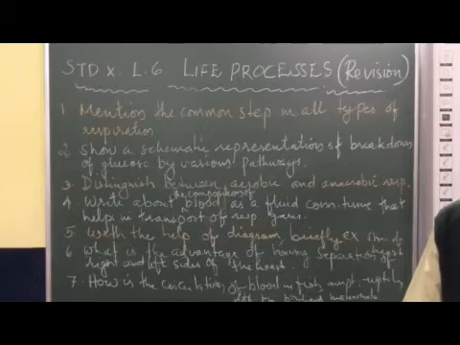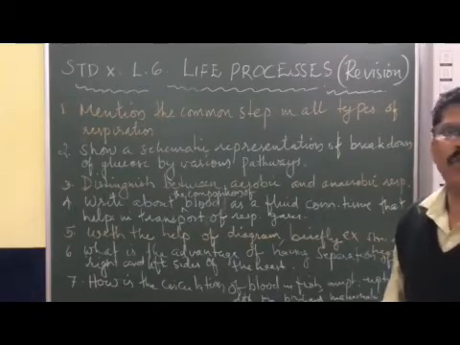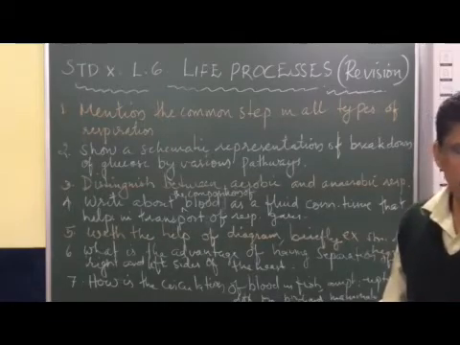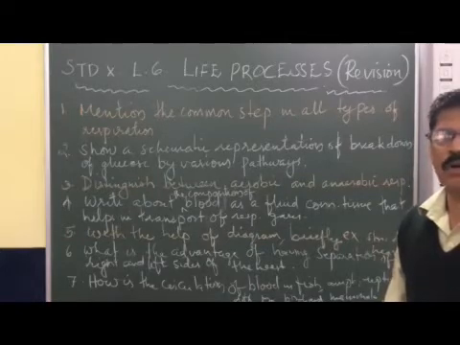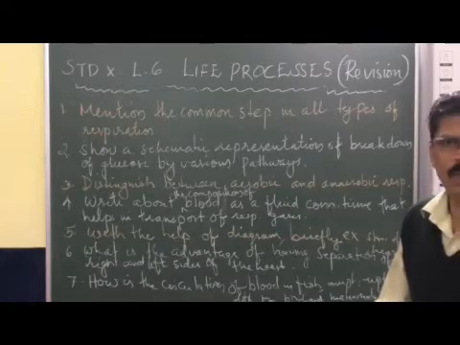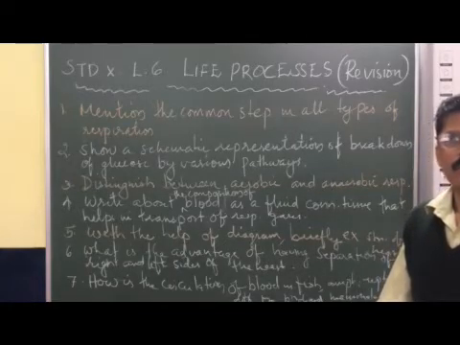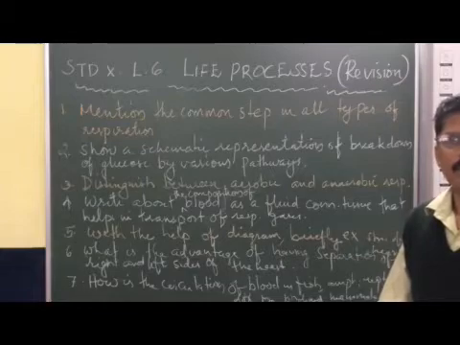Hemoglobin combines with oxygen and forms oxyhemoglobin. So we can say that 97% of oxygen is transported by hemoglobin in the form of oxyhemoglobin, whereas plasma transports the remaining percentage of oxygen.